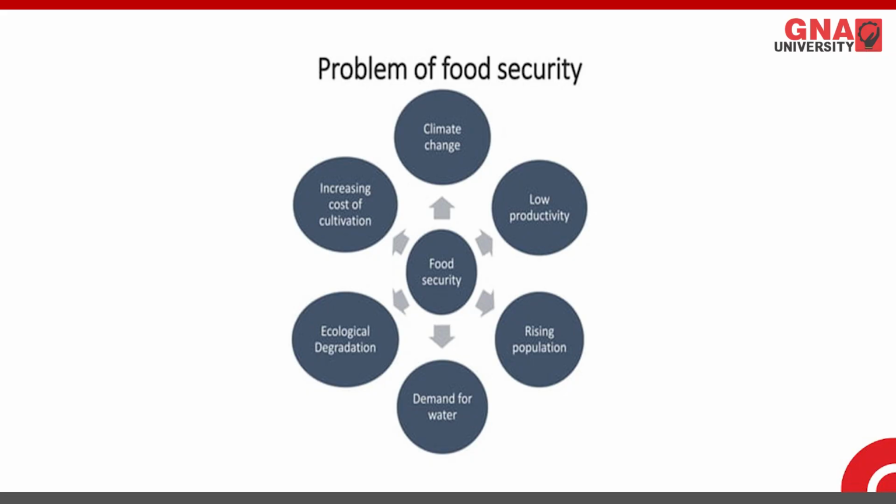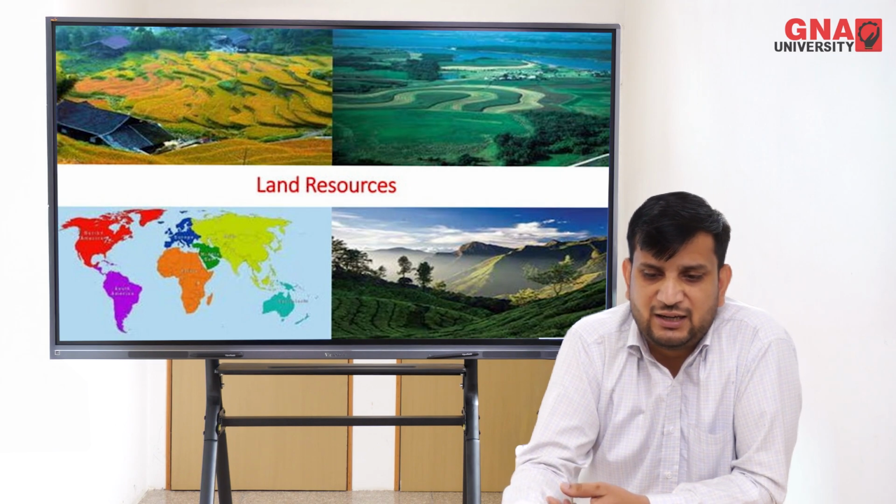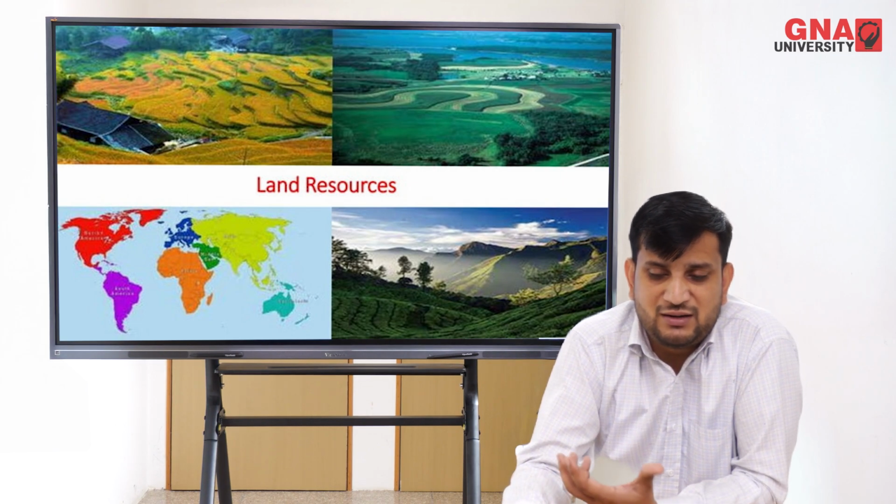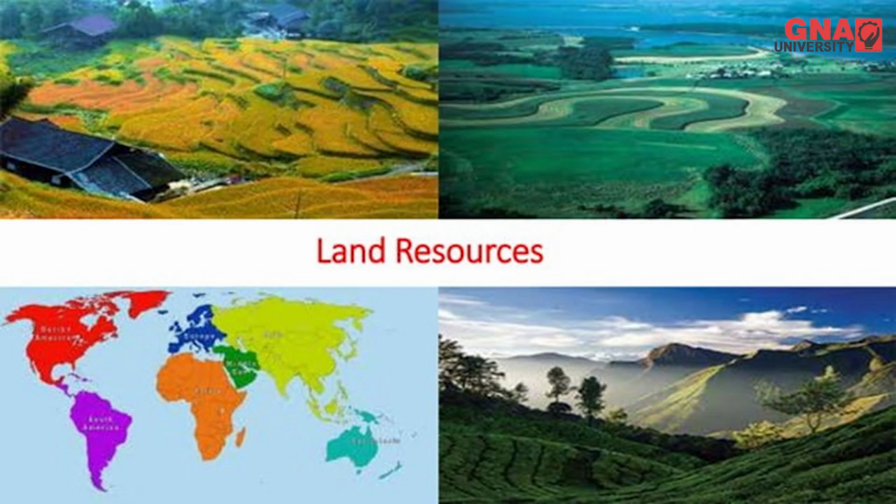Ecological degradation is a natural problem which causes the food problems around us. Now let's talk about land resources. It is important to understand which types of land resources there are and what their importance is, because we know that some people live in the mountains, some live around the coastal areas, and some live in the plains. So what are the land resources?